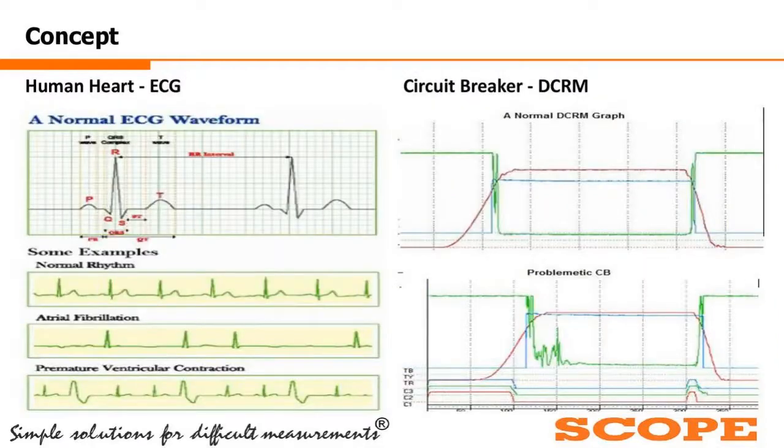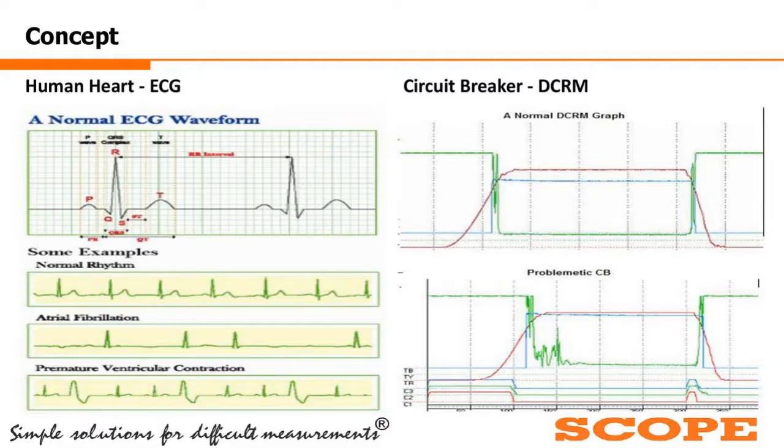Now, taking a bit more time, one more slide on this concept of DCRM. As I was saying, it can be directly correlated with the ECG of the human heart. As we know, each and every person has a different ECG signature. My father's ECG will not match with mine.